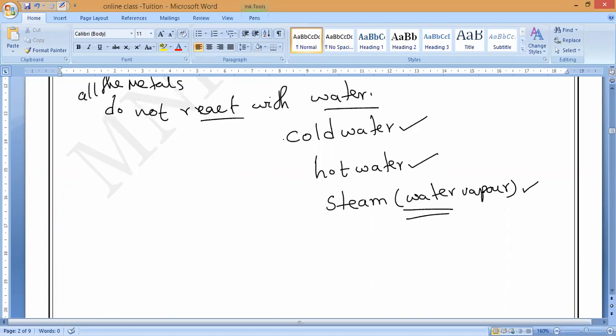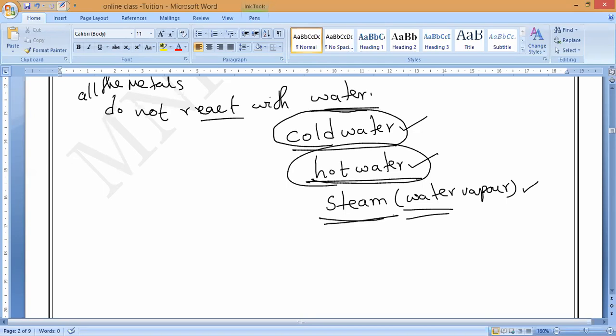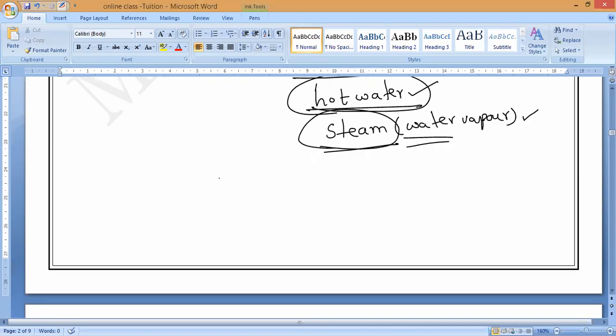Now, if you see here, cold water, hot water, and steam. All the metals do not react with normal water. Some will react with cold water, some with hot water, and some with steam. Steam is water vapor. Everybody respond to me. Now, let us start with the first one.